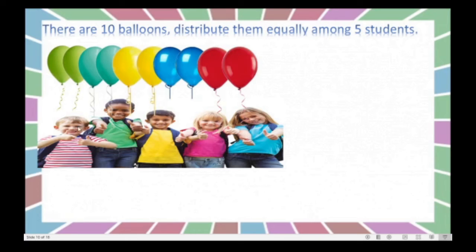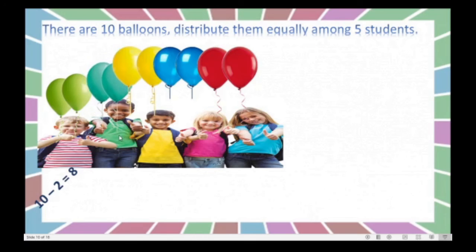Okay, we will start. We will give these 2 balloons to this boy. Green balloons to, yes, here also we will subtract 2. Earlier there were 10 balloons. Now we gave 2 balloons to the first boy, so 8 remained. Can you see here? 8 remained. Out of 8, let us give these 2 to this boy. Now we will minus 2 again. That is 8 minus 2 is equal to 6. So you can see here 6 remain.